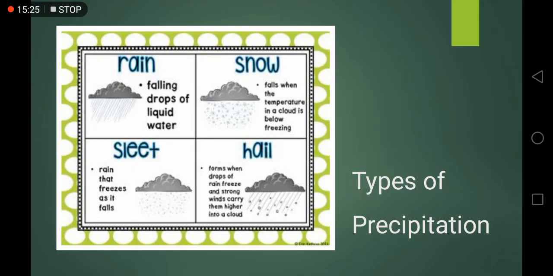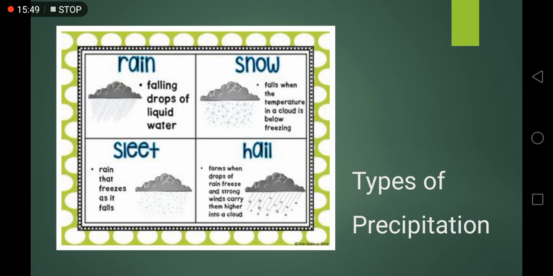Okay, types of precipitation again: rain, falling drops of liquid water. Snow falls when the temperature in a cloud is below freezing, like below the freezing point. Sleet is rain that freezes as it falls, and it comes before the snow.